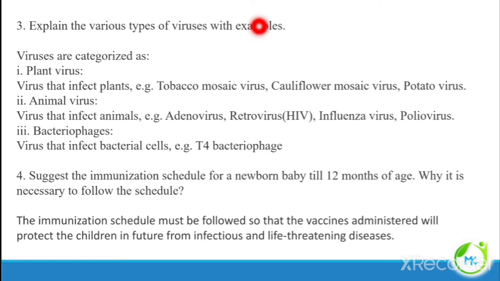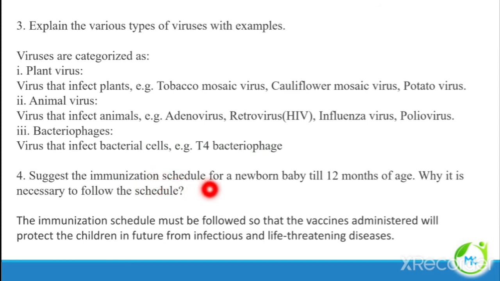Explain the various types of viruses with example. The viruses are categorized as plant virus, the virus which infects plants, for example tobacco mosaic virus, cauliflower mosaic virus, etc. Animal virus, the virus that infects animals, for example adenovirus, retrovirus. Bacteriophages, the viruses which infect the bacterial cell, for example T4 bacteriophage.